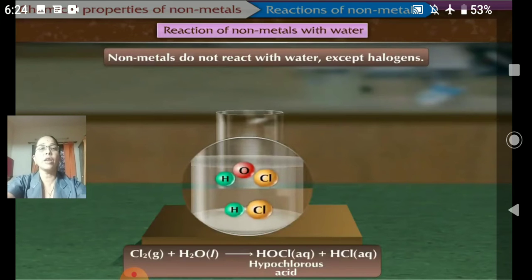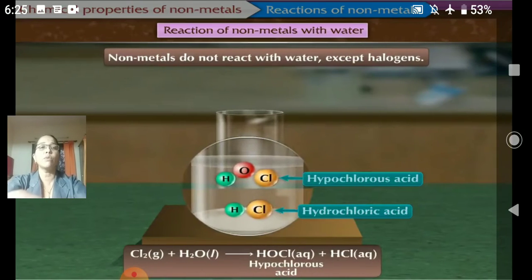Hydrochloric acid is also given out. So non-metals do not react with water, only halogens do. Two things are produced when a halogen reacts with water. Here we have taken the halogen as chlorine.